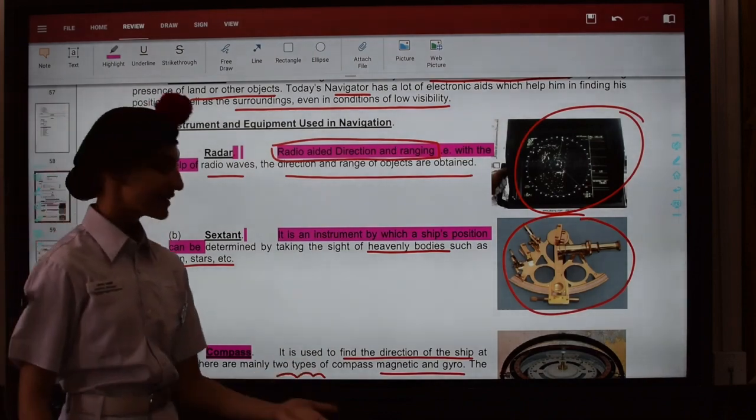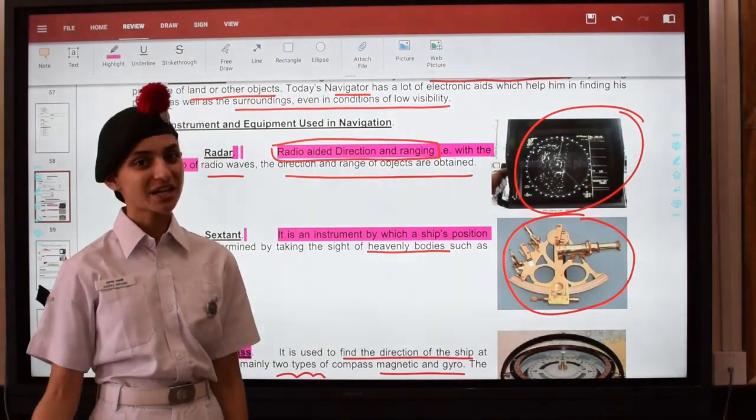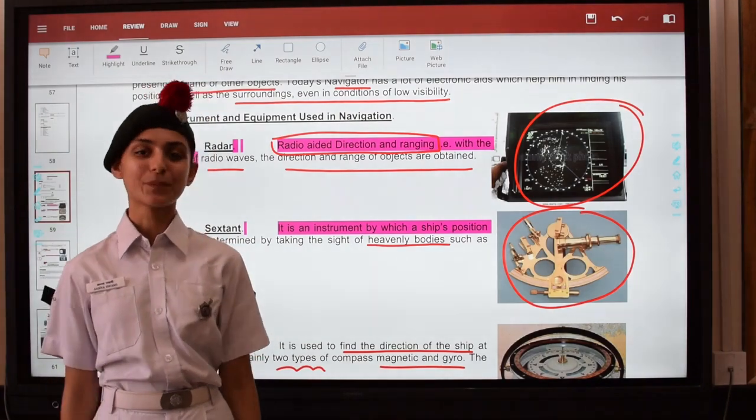I hope you were able to understand this. In the next video we will be covering GPS, that is Global Positioning System. So make sure to be on the lookout for that, so that you can check that out, and also you can learn more about GPS.